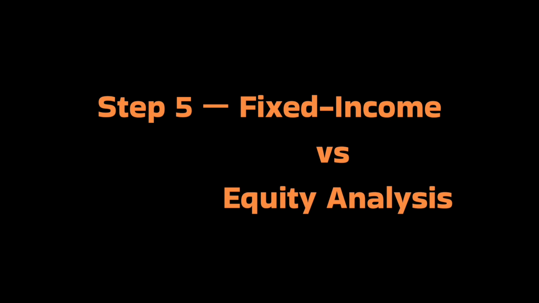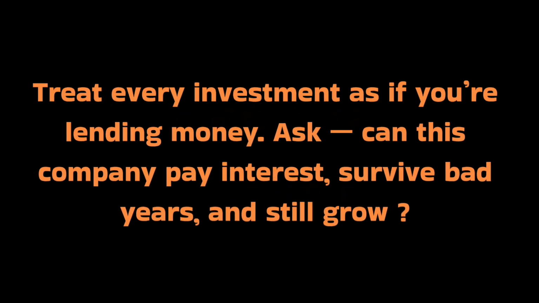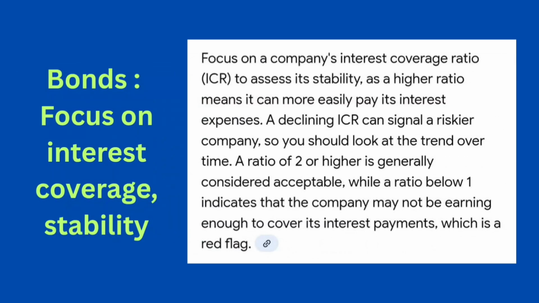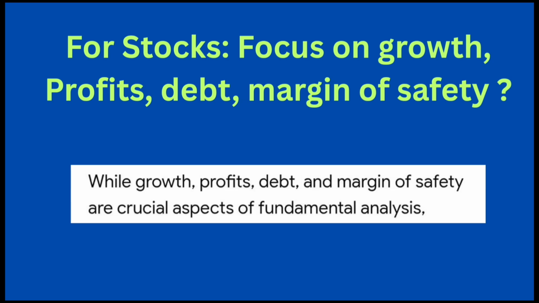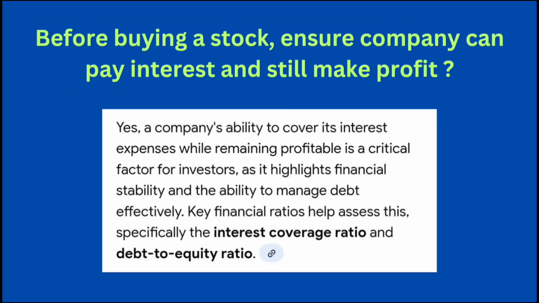Step 5, fixed income versus equity analysis. Graham also analyzed bonds and fixed income instruments. The logic still applies today. Treat every investment as if you are lending money. Ask, can this company pay interest, survive bad years, and still grow? For bonds, focus on interest coverage and stability. For stocks, focus on growth, profit, debt, and margin of safety. Before buying a corporate bond, check if earnings cover interest at least 5 times. Before buying a stock, ensure the company can pay interest and still make profit.